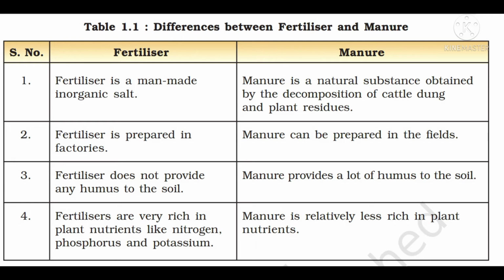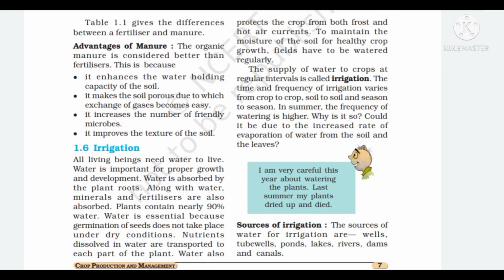Last, fourth difference is fertilizers are very rich in plant nutrients like nitrogen, phosphorus and potassium, while manure is relatively less rich in plant nutrients. Now we will discuss the advantages of manure. The organic manure is considered better than the fertilizers because it enhances the water holding capacity of the soil. Second advantage is it makes the soil porous, due to which exchange of gases becomes easy. Third advantage is it increases the number of friendly microbes. And last, it improves the texture of the soil.